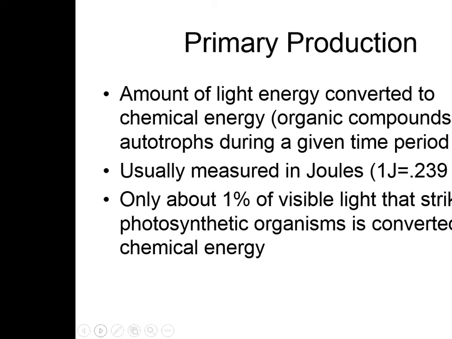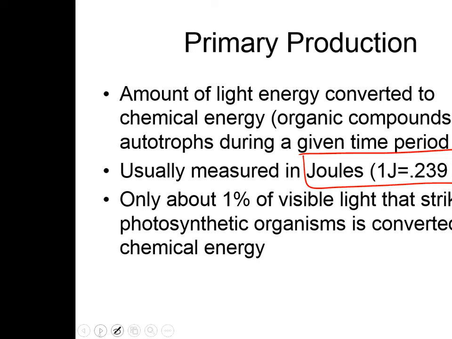Primary production is the amount of light energy converted to chemical energy, which is the organic compounds like simple sugars or complex sugars, by autotrophs during a given time period. We usually measure this energy in joules. 1 joule is equal to 0.239 calories. Only about 1% of visible light that strikes a photosynthetic organism is converted to chemical energy. So energy transfer is really not that great. The sun has a lot of energy, but only 1% of it is being converted by those plants that are using it.